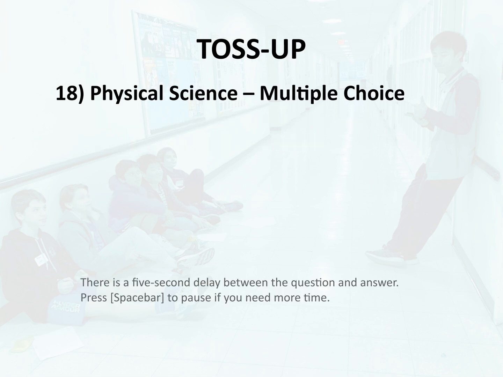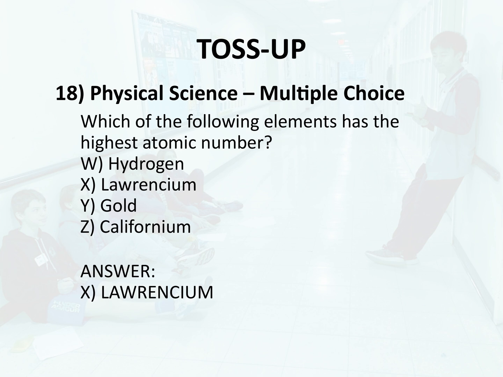Toss-up 18. Physical science, multiple choice. Which of the following elements has the highest atomic number? W. Hydrogen. X. Lawrencium. Y. Gold. Z. Californium. Answer. X. Lawrencium.